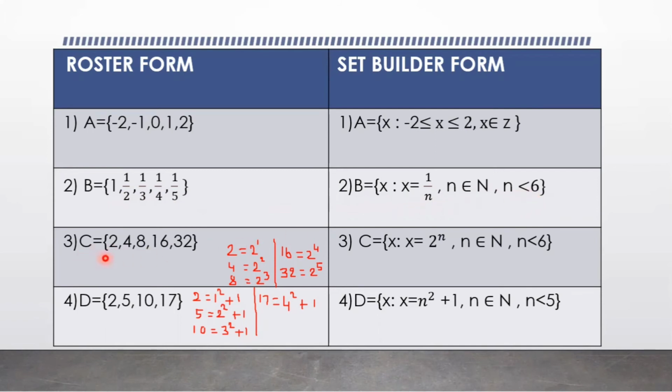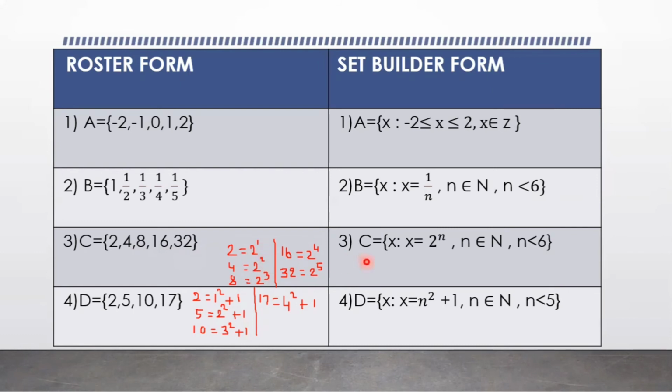In this one, C equals, what are the elements in it? The elements are powers of 2. Yes, 2 is written as 2 power 1, 4 is written as 2 square, 8 is written as 2 cube, 16 is written as 2 power 4, 32 is written as 2 power 5. So these are written as powers of 2. So the base is not changing, only the power is changing.